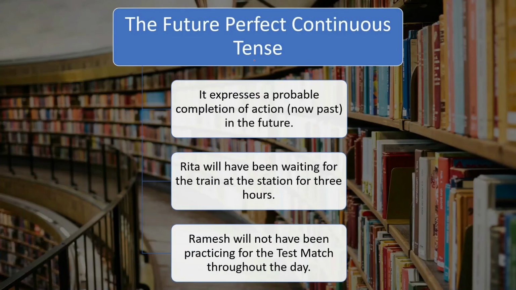The future perfect continuous tense. The future perfect continuous tense, also sometimes called the future perfect progressive, is a verb tense that describes actions that will continue up until a point in the future. For example, Rita will have been waiting for the train at the station for 3 hours. Ramesh will not have been practicing for the test match throughout the day.